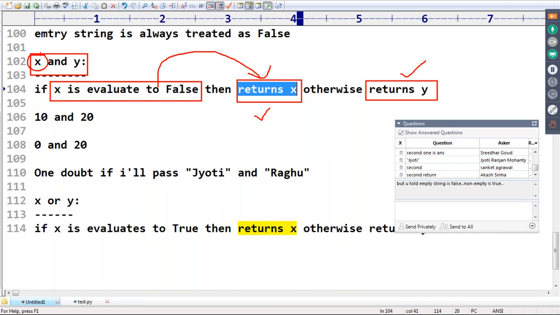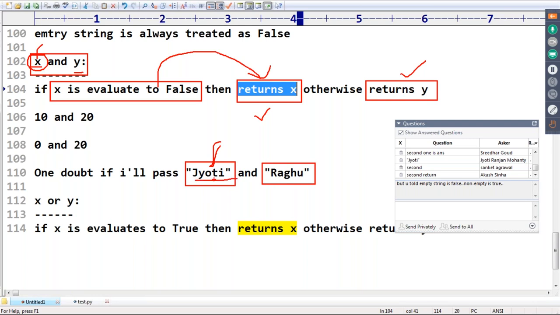If the first one is false, it returns the x value. If the first one is not false, it returns the y value. If the first one is false, I return the first one. If it is not false, I return the second one.